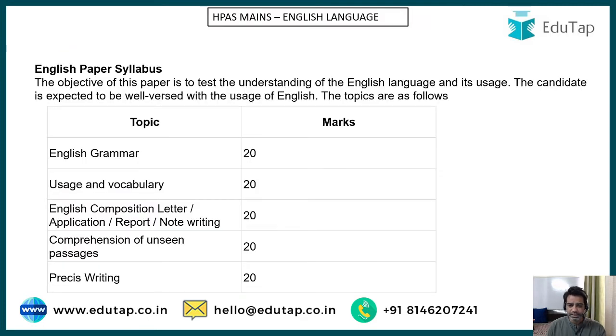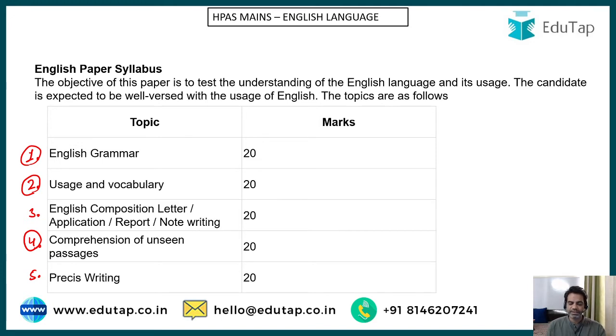Now, obviously, there are 5 sections in this paper. First one being English grammar that we have discussed already. Second is usage of vocabulary. Third is business communication, composition of a letter or a report. Fourth is comprehension, and fifth is precis writing. We have already done the first part and the second part. Today we'll be taking up the fourth section so that we can discuss comprehension, and then from the next section onwards we'll be discussing letter writing and precis writing, right?